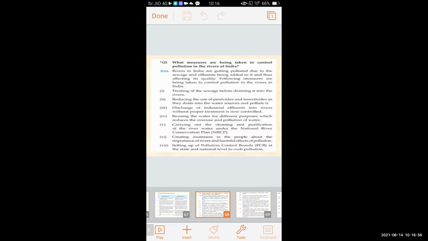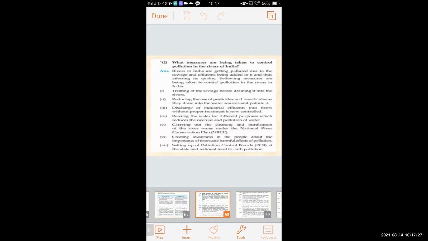Carrying out the cleaning and purification of the river water under the National River Conservation Plan. There is a plan of National River Conservation Plan to save rivers from pollution. So cleaning and purification process of rivers are carried out under this plan, the National River Conservation Plan.